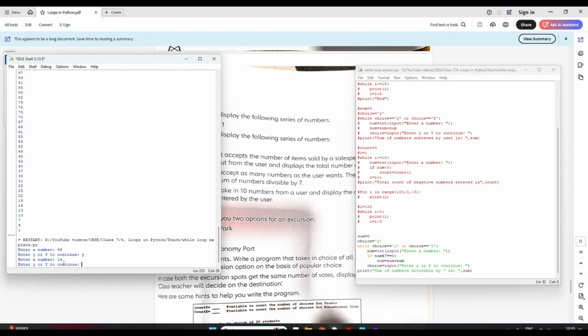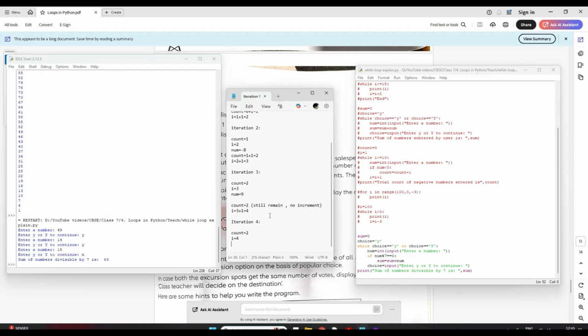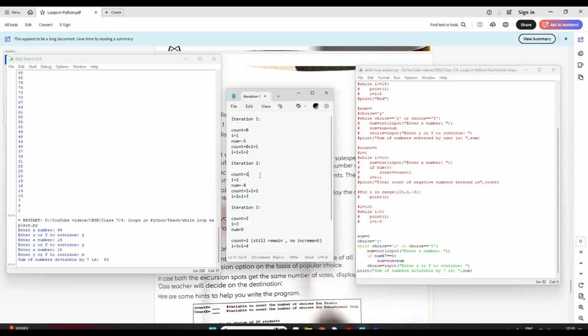Again enter. Maybe I enter 14. It is again divisible. So it's saying again you want to go, yes. Now it is asking me another number. Suppose I entered 15. It is not divisible, right? So you want to continue? I say no, I'm fine. So see, it will give me the sum of the numbers divisible. So these two were divisible. Sum of these two numbers is 63. Correct. Now let's try to go again in this iteration form and let's see how it worked.